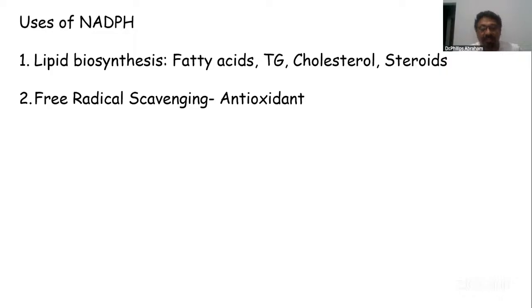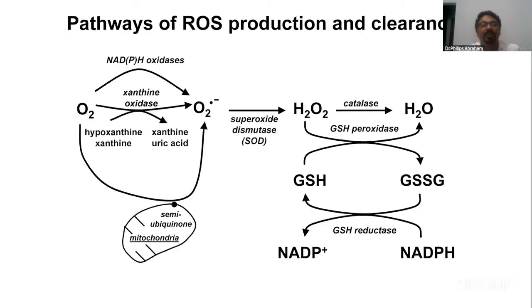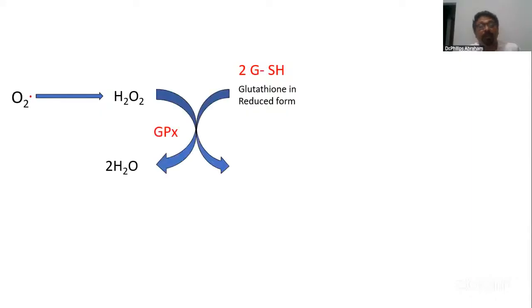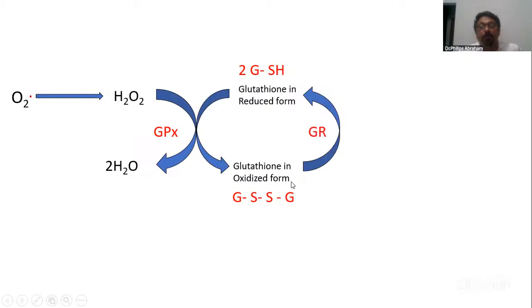Free radical scavenging. This step, I'll show once again. In the RBC, superoxide O2 converts to H2O2. Both are highly reactive. Then glutathione is used and it converts it to water. Then glutathione becomes the oxidized form. It is converted back with the help of NADPH.